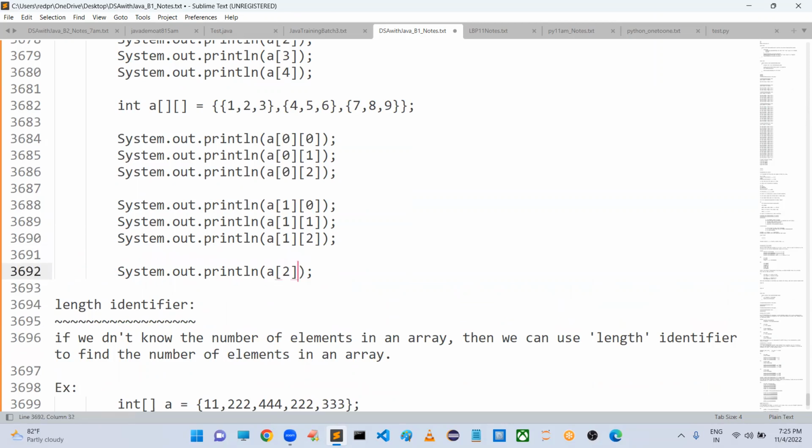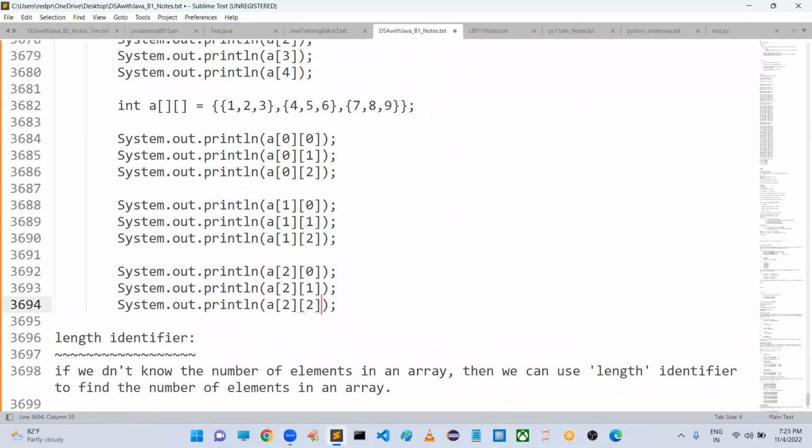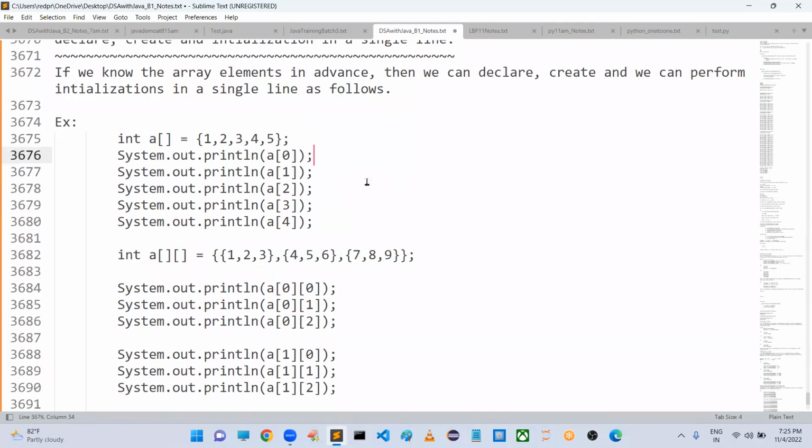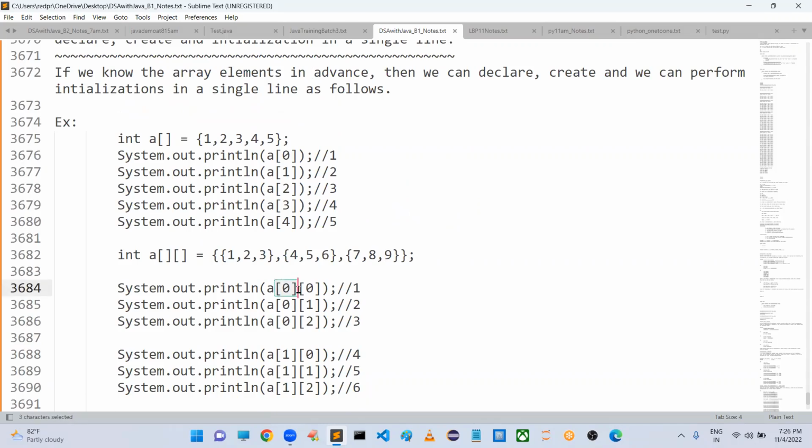Next, if you want to access the third row elements, A of 2, 0, A of 2, 1, A of 2, 2. Just consider matrix style here for our understanding purpose. What will be the elements? 1, 2, 3, 4, 5. But here, this is the second row, and this is the third element in the first row. In the second row, first element, second element, third element. In the third row, first element, second element, and then third element. Like this, we can access individual elements by using these two subscripts.